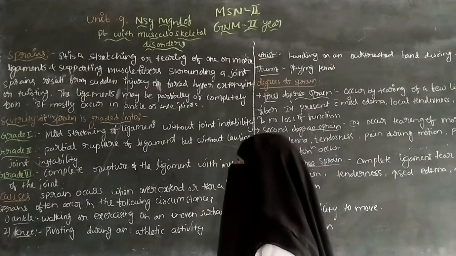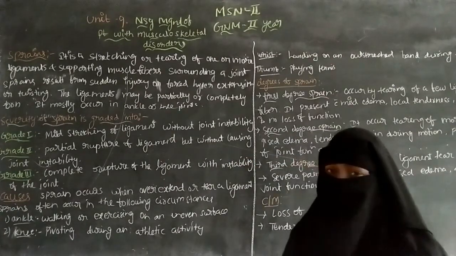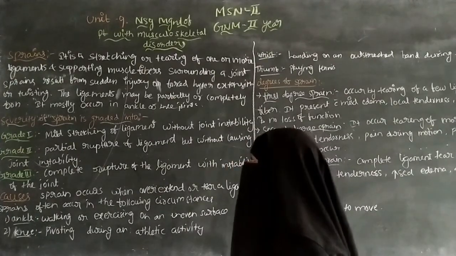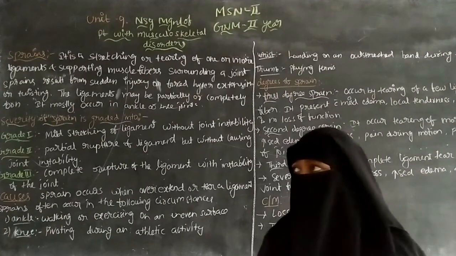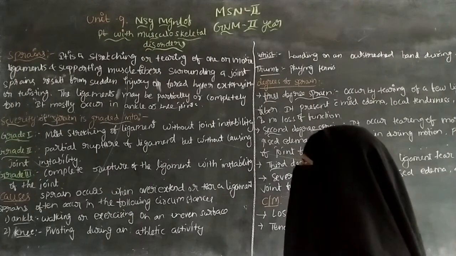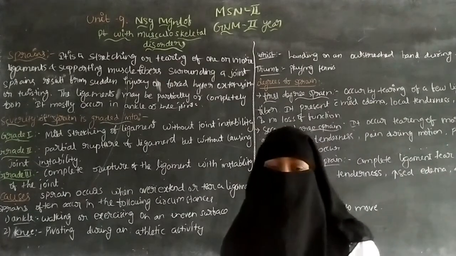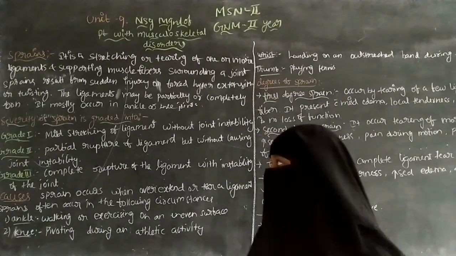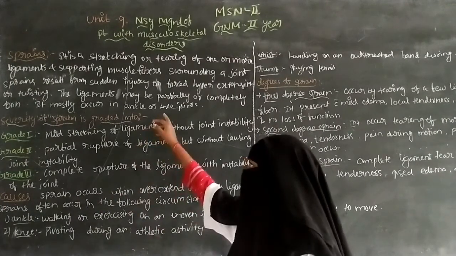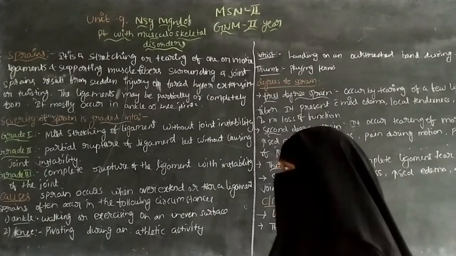Sprains result from sudden injury or forced hyperextension or twisting of the joints, and the ligaments may be partially or completely torn. Sprains mostly occur in the knee or ankle joints.